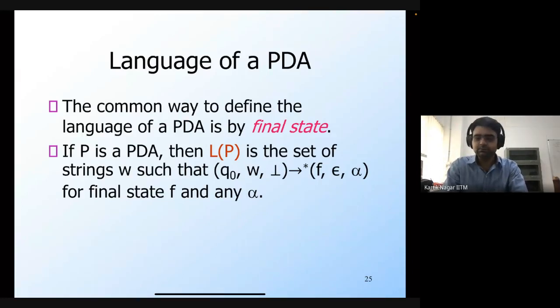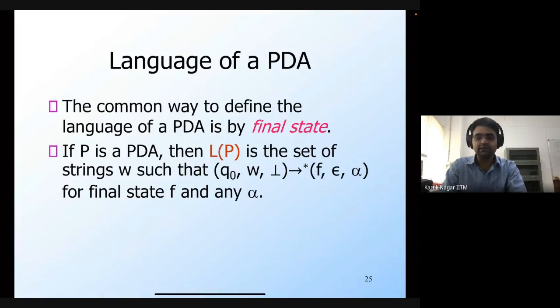So at every move, or at every transition, it can also look at the top of the stack, and it can then pop whatever is there in the top of the stack and push a string onto the stack. So with the help of this extra capability, in terms of storing an unbounded amount of information on the stack, a pushdown automaton is more powerful than an epsilon NFA. So it can accept more languages than the languages that an epsilon NFA can accept.